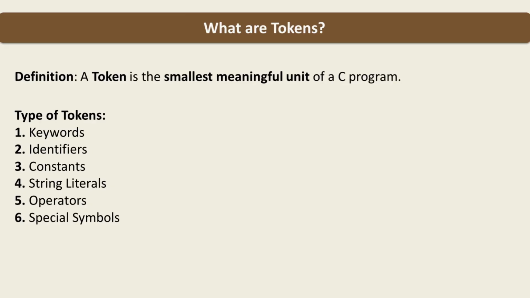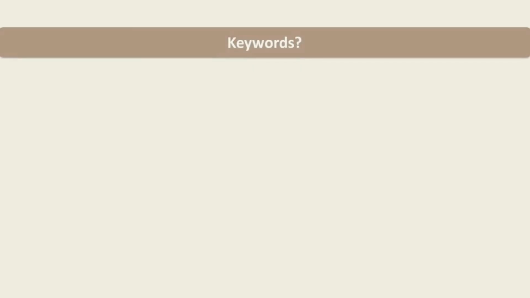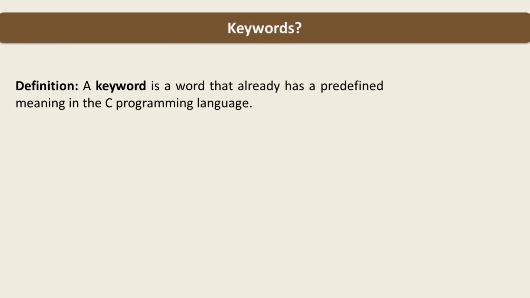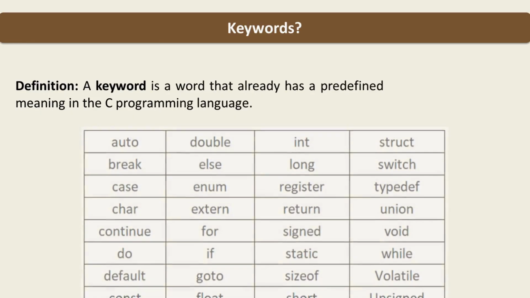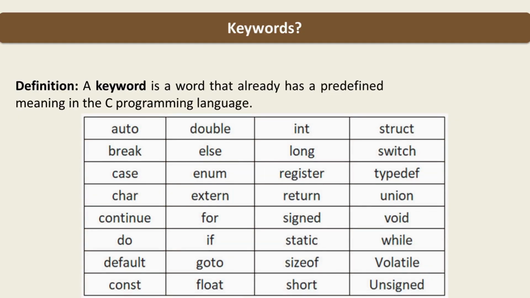Now that we know what tokens are, let us study the first category of tokens, which are keywords. A keyword is a word that already has a predefined meaning in the C programming language. In other words, these words are reserved by the compiler to perform specific tasks. Since they already have a special meaning, we cannot use them as variable names, function names, or identifiers. There are about 32 main keywords in C, which I have displayed on the screen for you guys. Well, you don't have to memorize all of these, you will become used to them once you practice more and more.